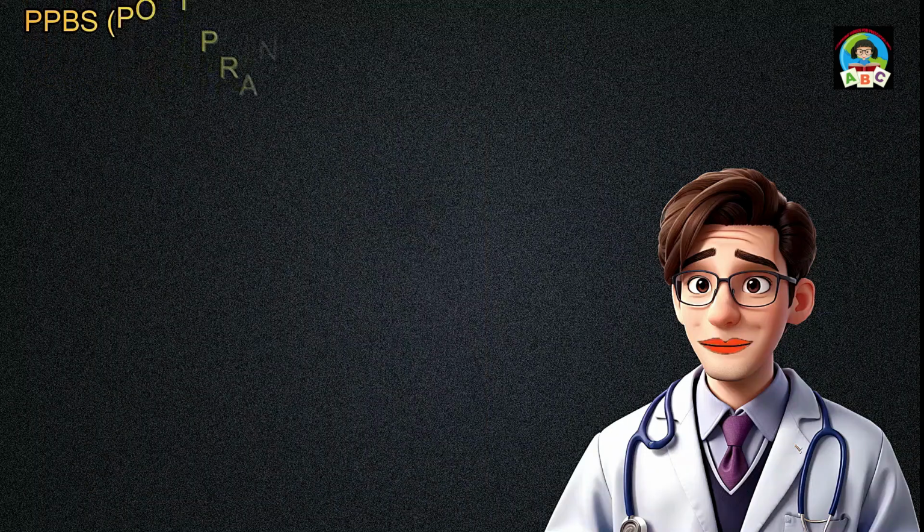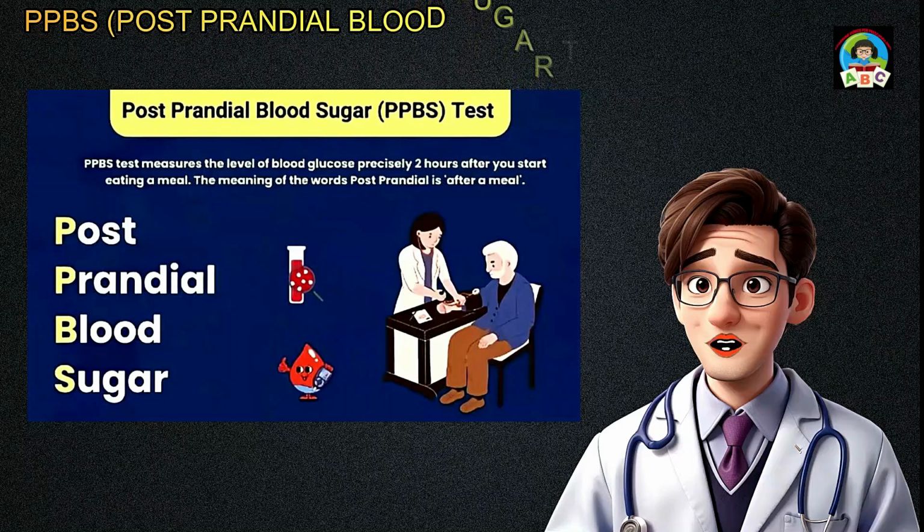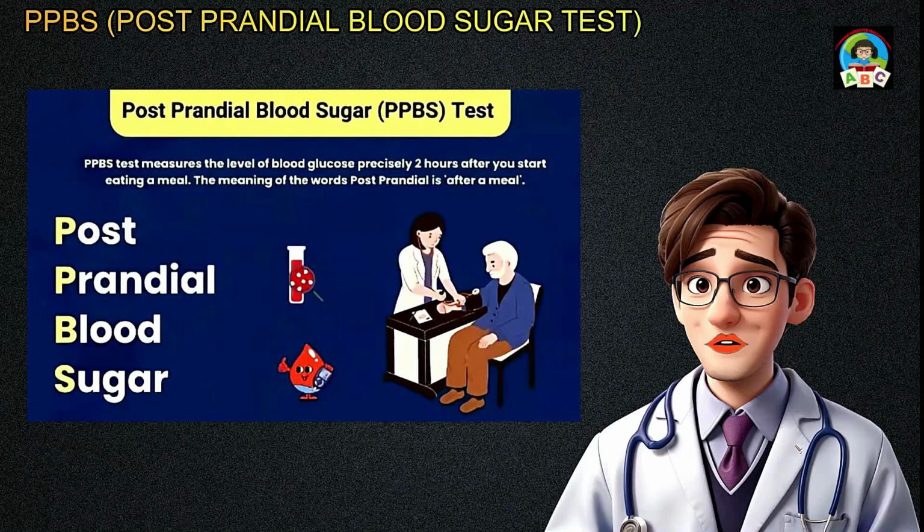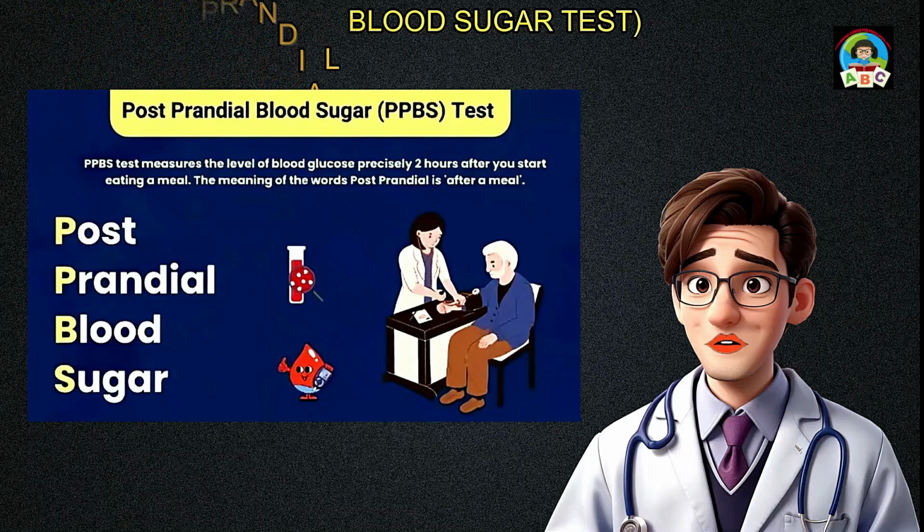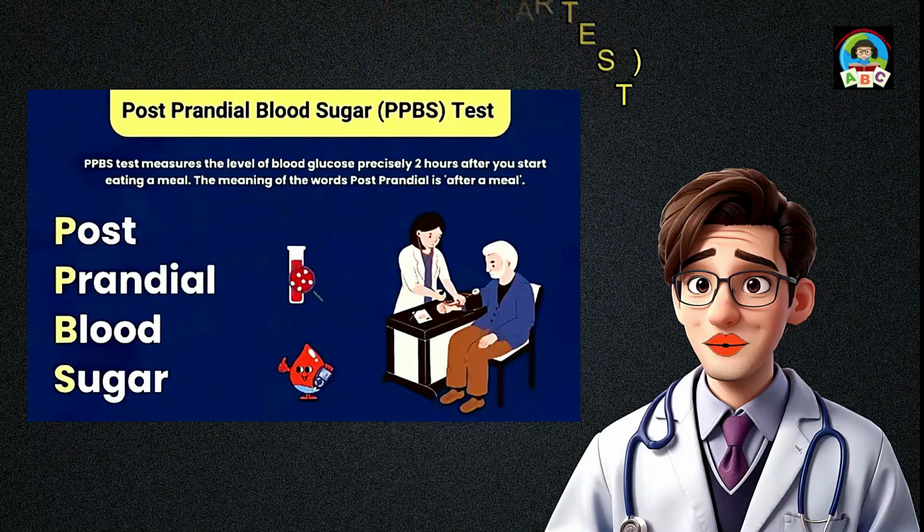PPBS, postprandial blood sugar test. PPBS, or postprandial blood sugar, is a blood test conducted 2 hours after a meal to assess glucose levels. The ideal PPBS value is typically below 140 mg per deciliter, mg/dl. Elevated levels between 140 to 199 mg per deciliter may indicate impaired glucose tolerance, while readings above 200 mg per deciliter on separate occasions may suggest diabetes. Individual health factors should be considered, and consultation with a healthcare professional is crucial for accurate interpretation and appropriate guidance.